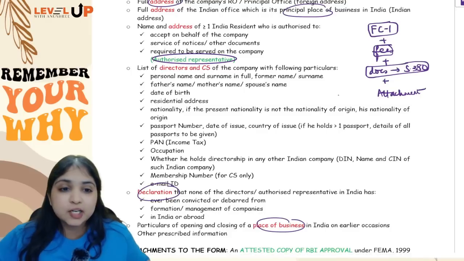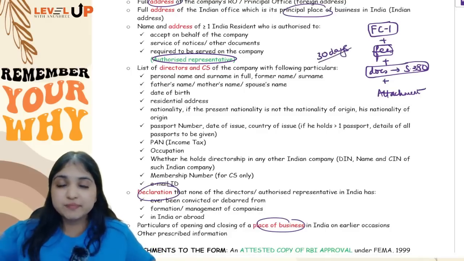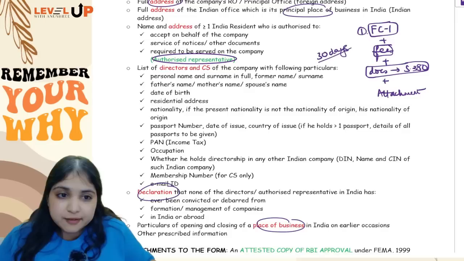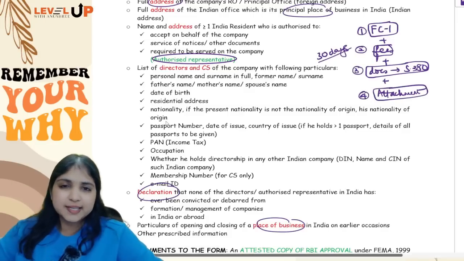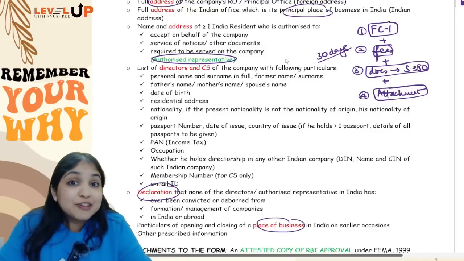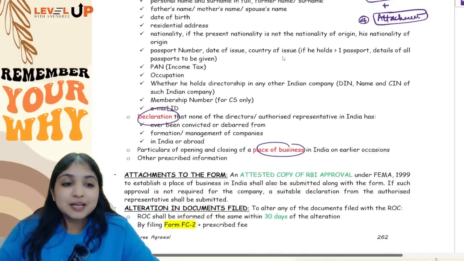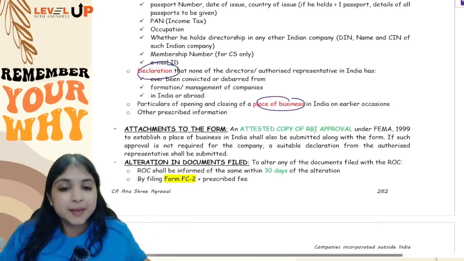Everything has to be filed within 30 days of establishing the place of business in India. So how many things guys? FC1, fees, then these section 380 documents, and then what is this attachment? All these are old provisions, existing provisions. As of now, I haven't even told you what the amendment is. So the attachment is nothing but RBI approval.